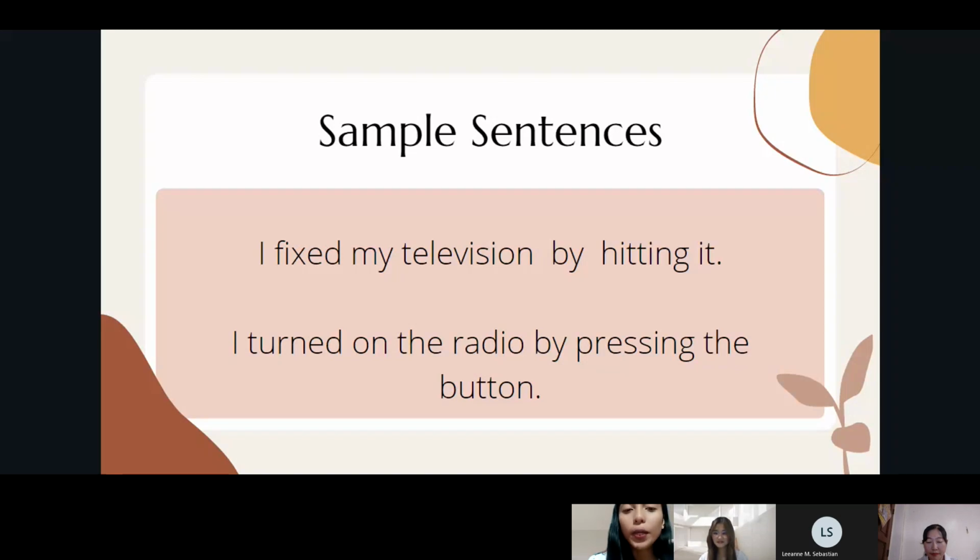So the use of the preposition "by" in this sentence is to show that there is an action and there is a result. For the second sentence, can you please read it, Miss Jing Zhao?